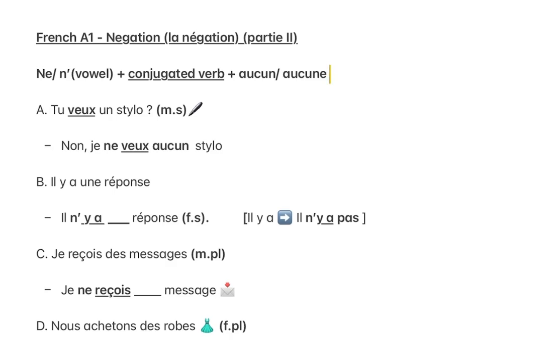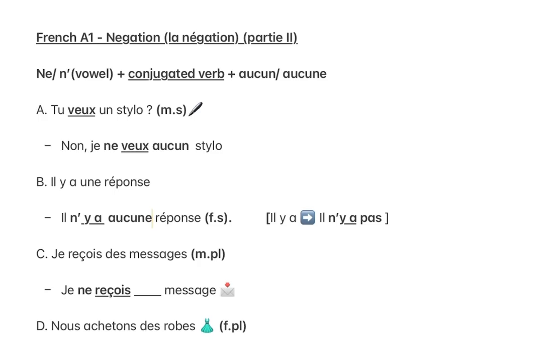Again, that decision depends on the object, that is une réponse, which is feminine singular. So our answer here will be aucune. Il n'y a aucune réponse.